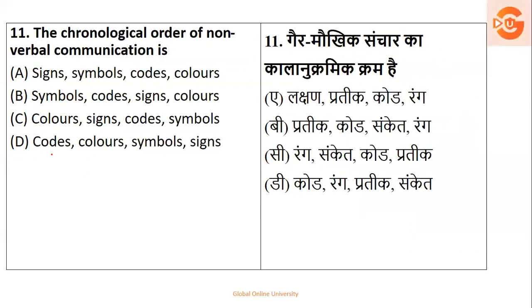Next, what is the chronological order of non-verbal communication? What is the sequence? Okay, so the options are in front of you: sign, symbol, code, color; symbol, code, sign, colors; colors, sign, code, symbol; codes, colors, sign, symbol. So the right answer is signs, symbols, codes, and colors. This is the right chronological order for non-verbal communication.